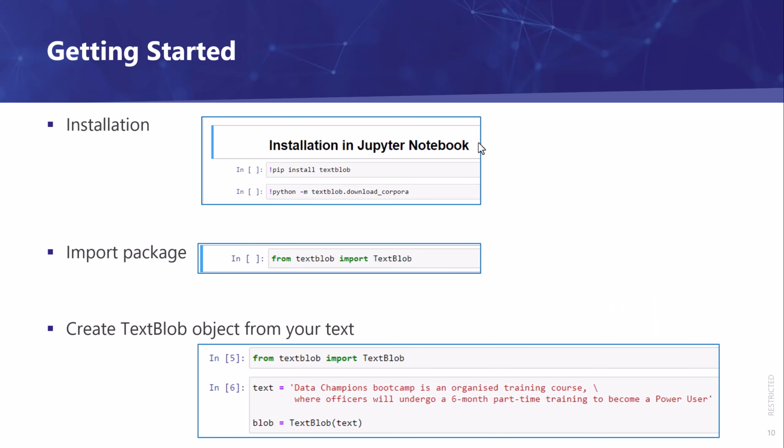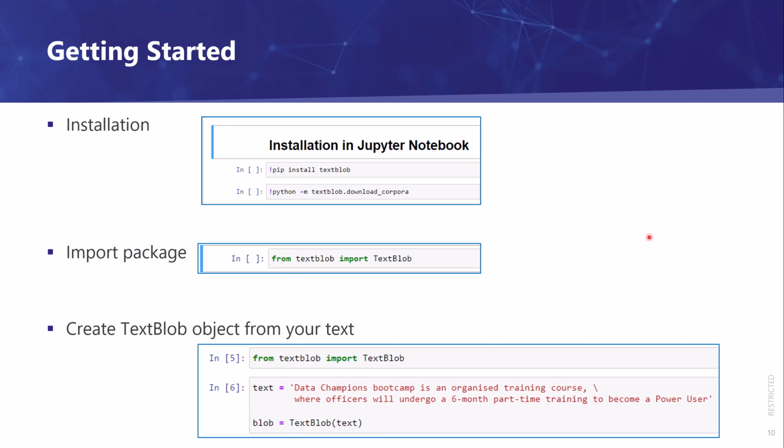In order to use the package, we need to install it first, because it doesn't come along with the Anaconda installer that we have been using. So you can run these two cells within your Jupyter Notebook: pip install textblob, and python -m textblob.download_corpora. That is to download some additional data that is required by the package. This is how we import it: from textblob import TextBlob. We will cover this in our Jupyter Notebook demo in a bit. For now, it is just a quick view on how to install this additional package into your environment.